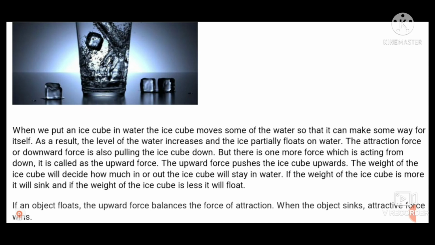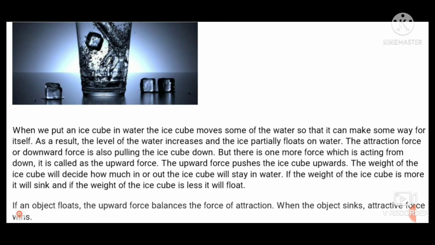So here is the explanation for this. When we put an ice cube in water, the ice cube moves some of the water so that it can make some way for itself. As a result, the level of the water increases and the ice partially floats on water.